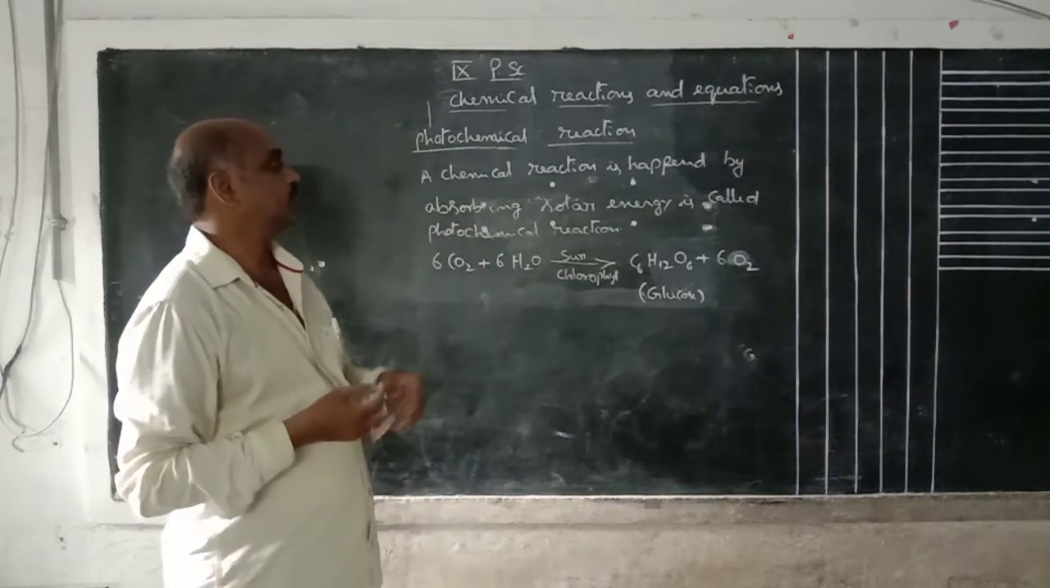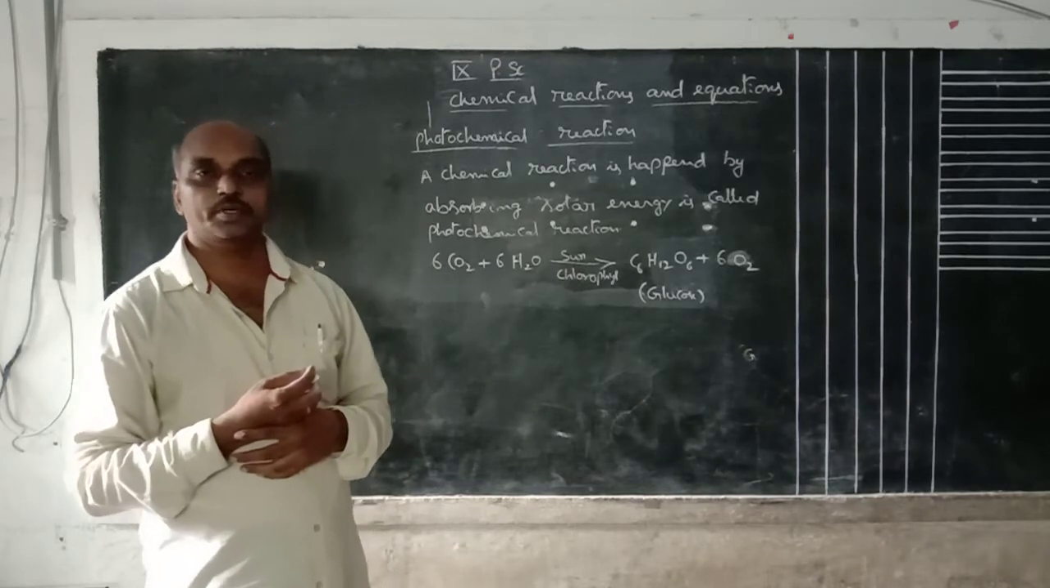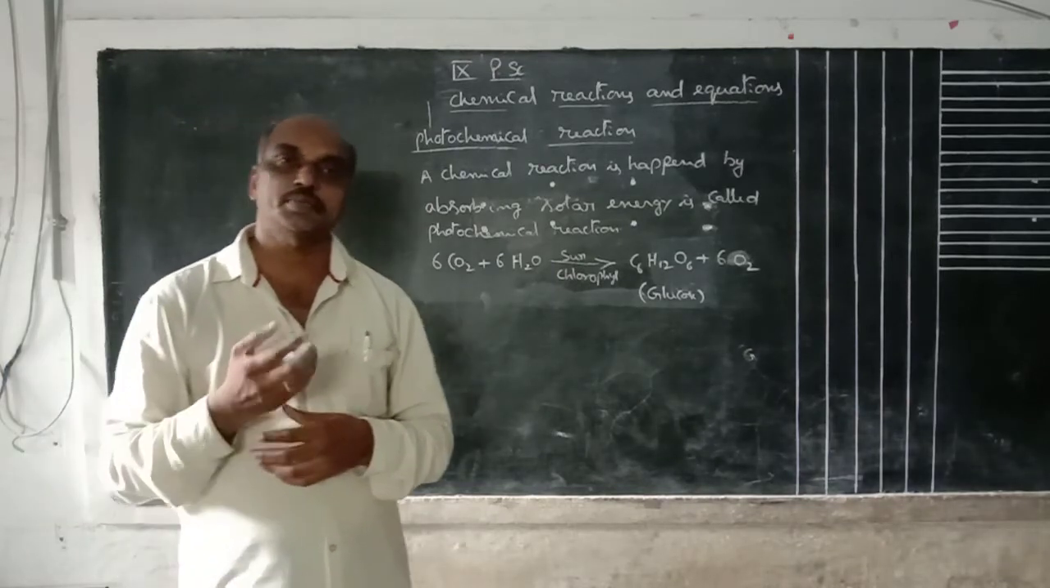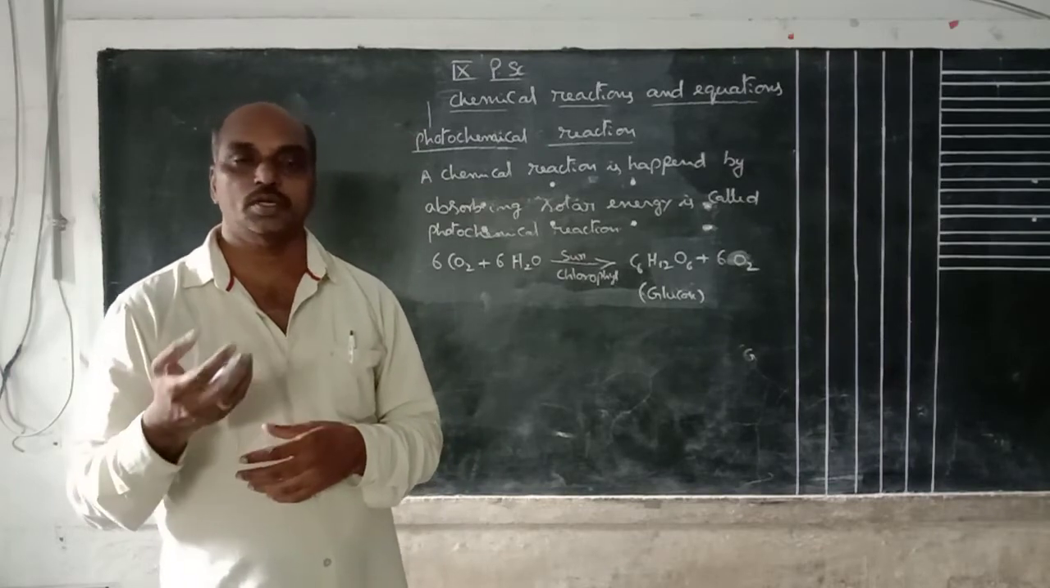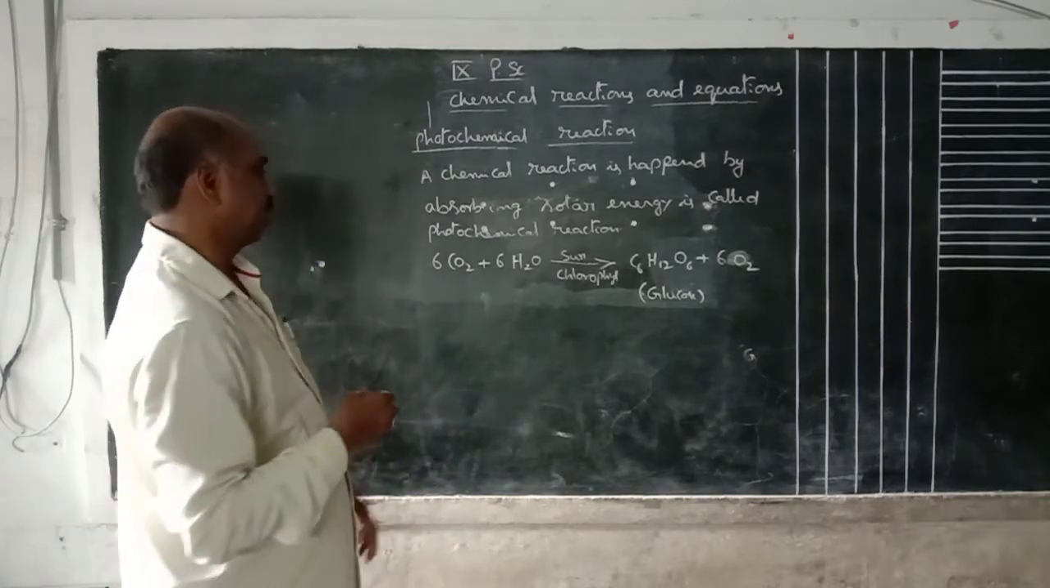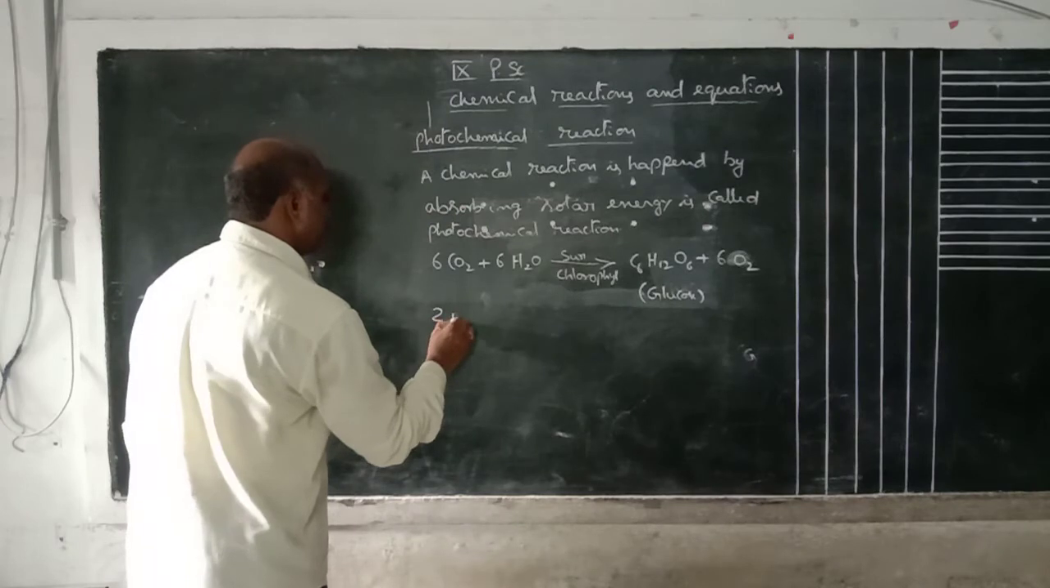This is also called photochemical reaction. Why photochemical? These reactions are completed in presence of the sunlight. By absorbing solar energy only, these reactions are complete. Another example is 2AgBr.